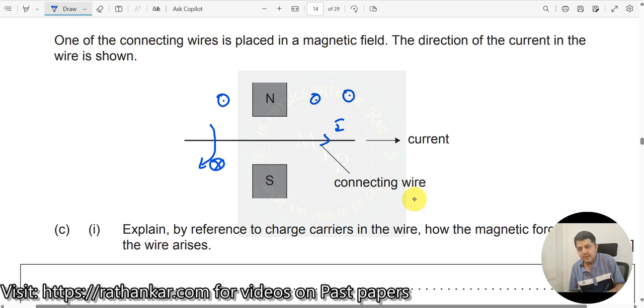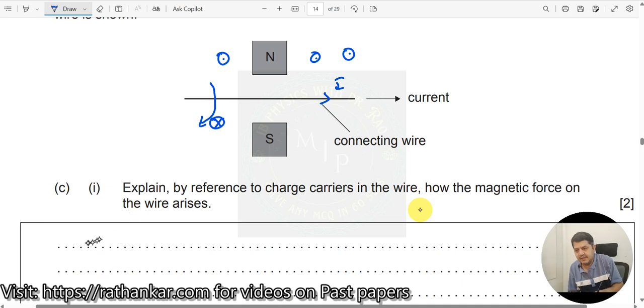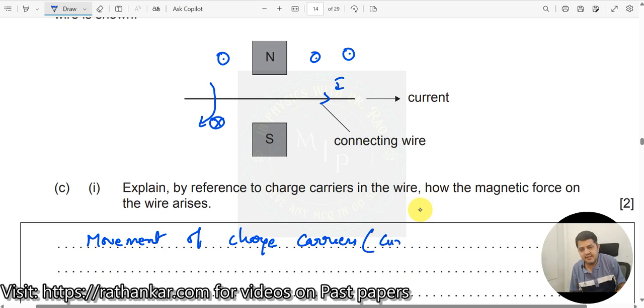The first point, how many marks is this? It's 2 marks. So what should you write? The first one is: movement of charge carriers, that is current, produces a magnetic field. This will give you 1 mark.